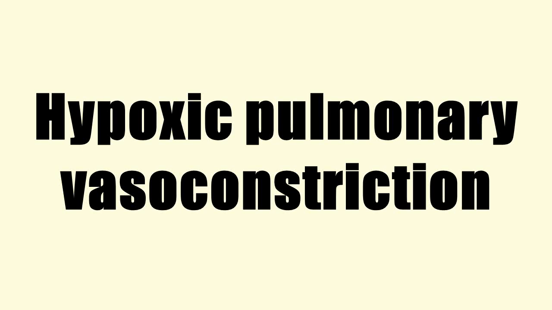Hypoxic pulmonary vasoconstriction is a physiological phenomenon in which pulmonary arteries constrict in the presence of hypoxia without hypercapnia, redirecting blood flow to alveoli with a higher oxygen content. The process might at first seem illogical, as low oxygen levels should theoretically lead to increased blood flow to the lungs to receive increased gaseous exchange.